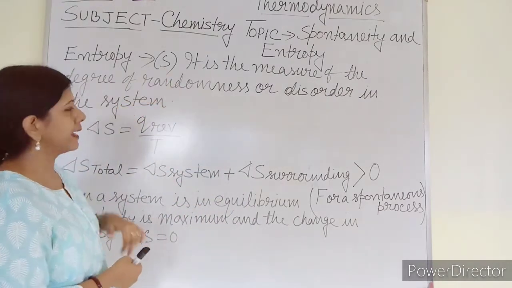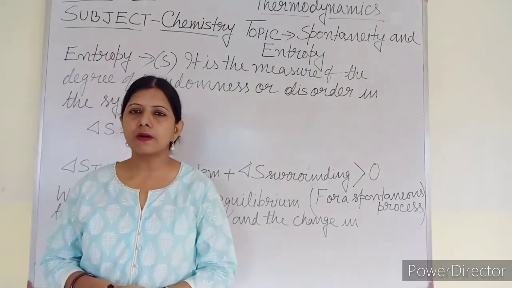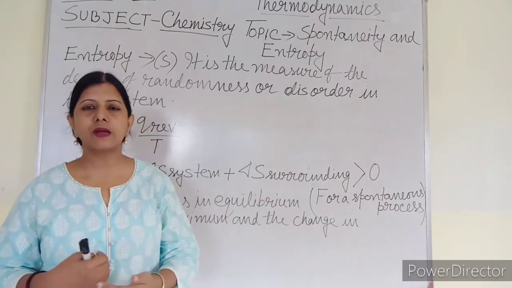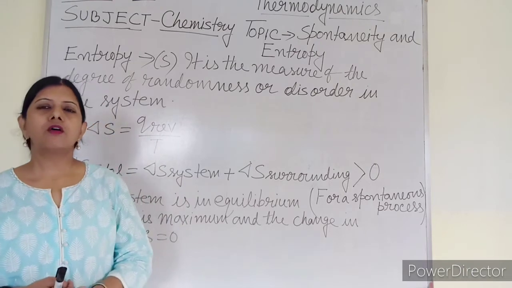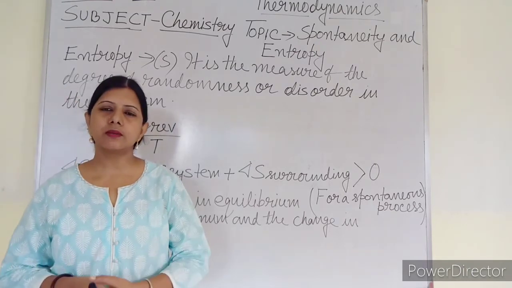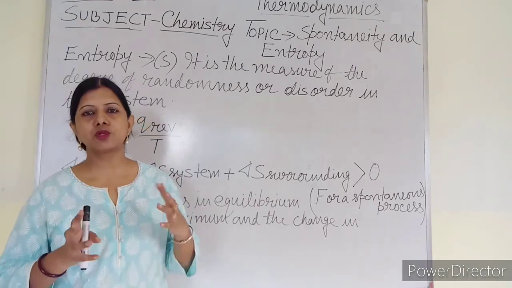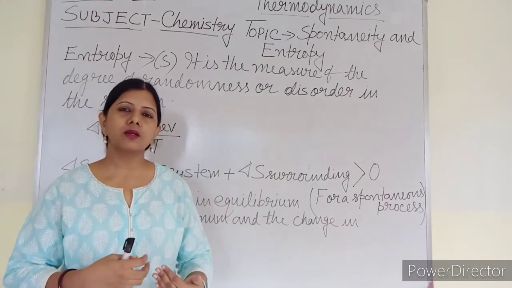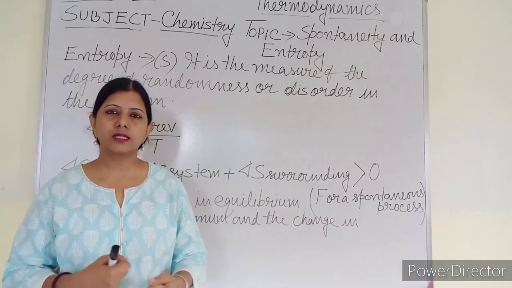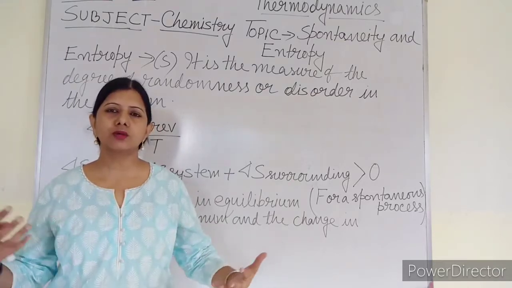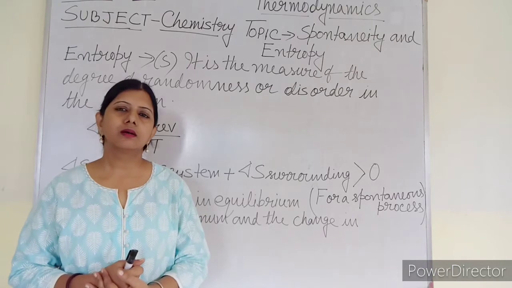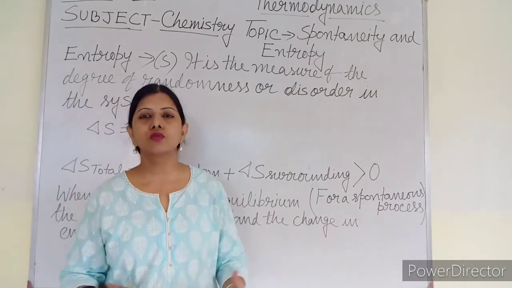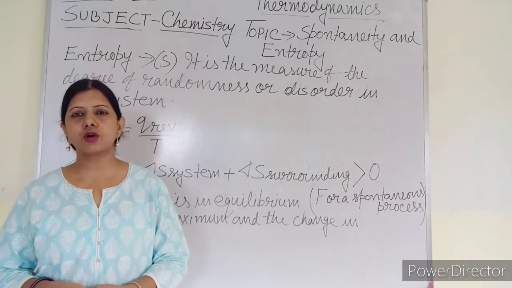denoted by the letter S. But it has been found experimentally that we cannot measure the absolute value of entropy of a system at a particular time, at a particular temperature. The absolute value cannot be measured. Every time, how can you find the degree of randomness, the degree of disorder, how much the molecules are moving, how chaotic the condition is, how much more movement is there? Every time it is not possible.